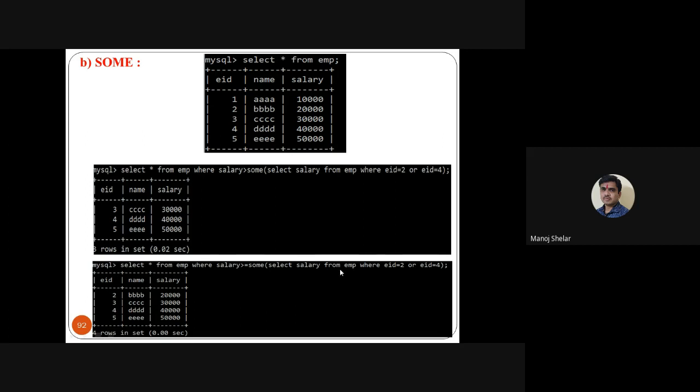So between 20,000 and 40,000, as a first it is 20,000. So here check 20,000 first. Okay, two values came, 20,000 and 40,000. So here check 20,000 details in some. But in case of all, check all.